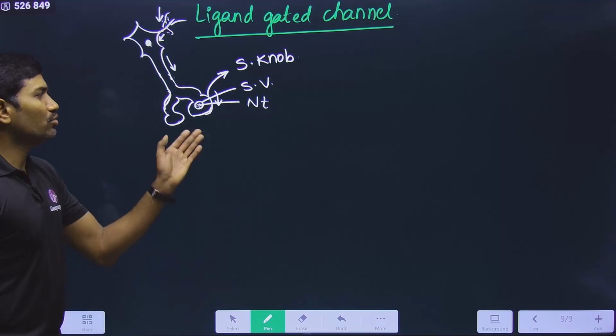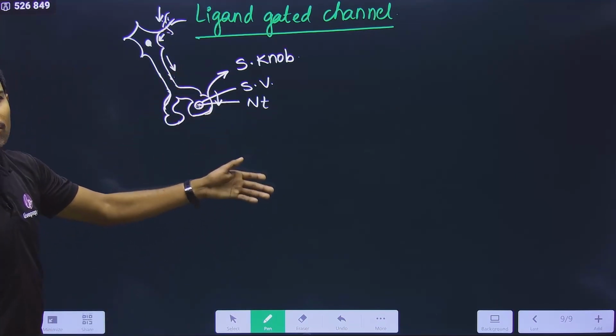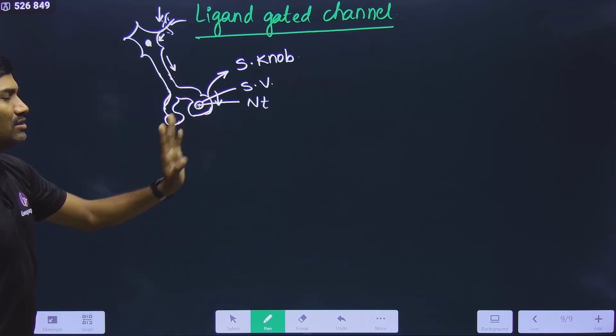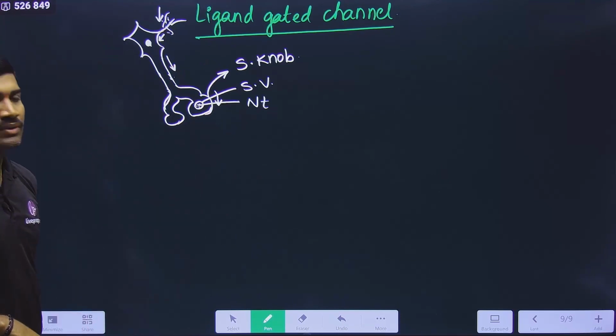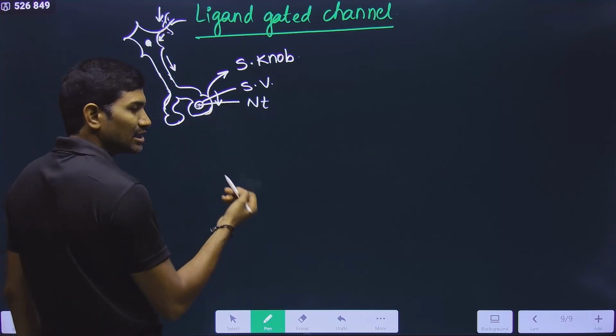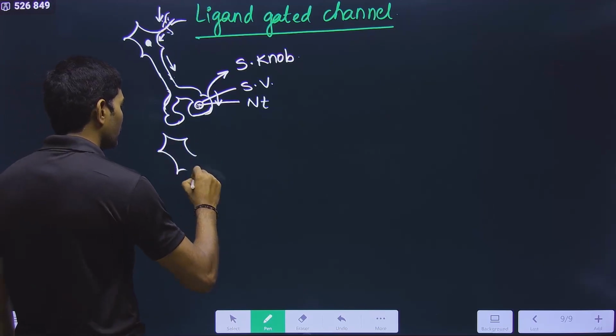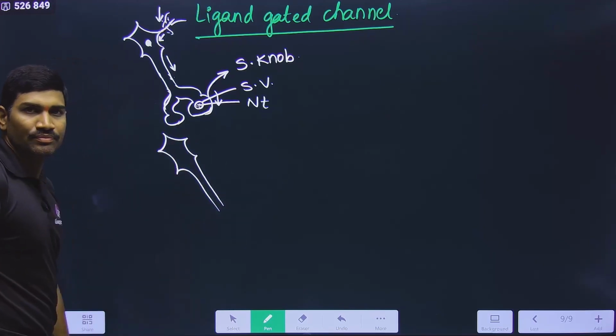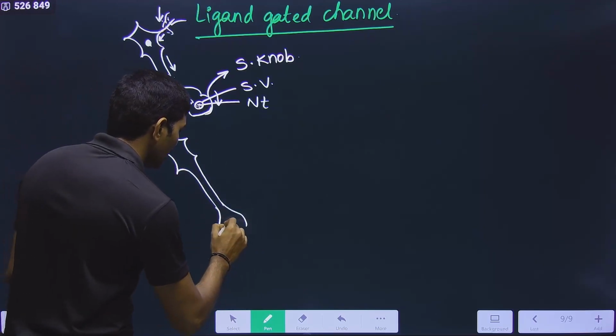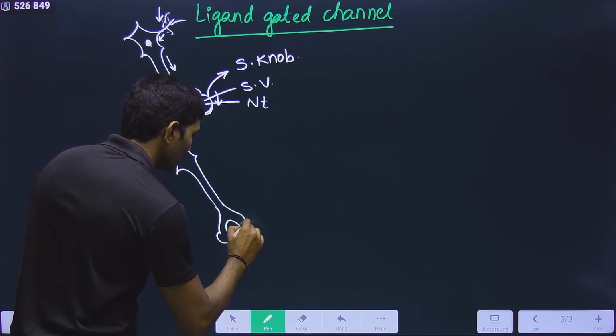I am not writing the full names, simply in short I am writing. These are the neurotransmitters. This is for one neuron, and now this neuron is connected to the next neuron. For the next neuron, now we will draw the diagram. This is the next neuron, and this neuron also has it like this.